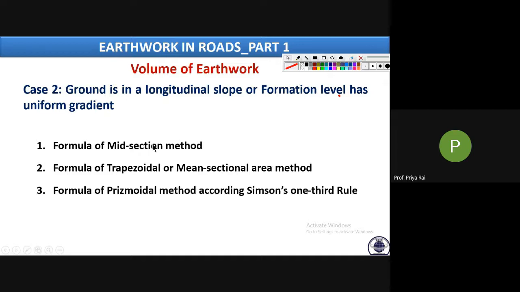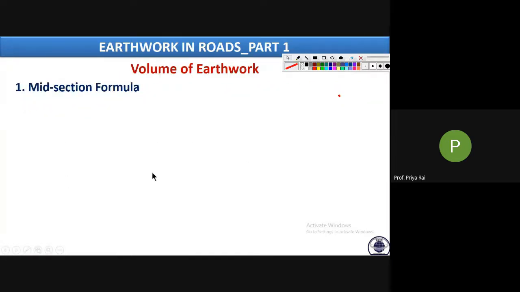Another is the trapezoidal rule. This I think you have already learned in your survey classes or survey subject. There are formulas for trapezoidal or for prismoidal according to Simpson's 1/3 rule. Today we will be discussing the first method, and we will try to do some problems based on this method.